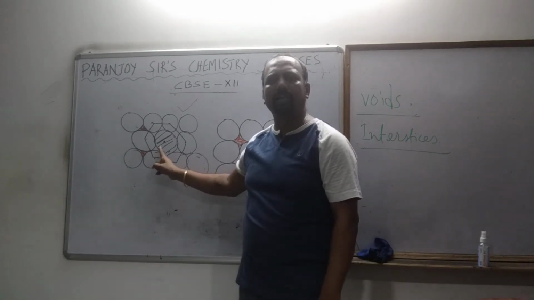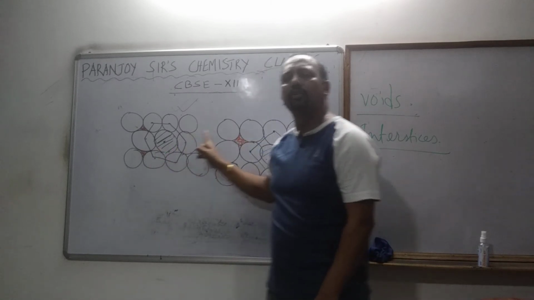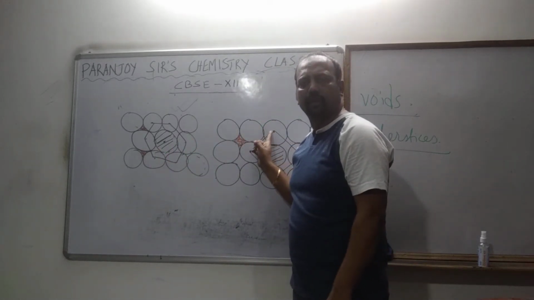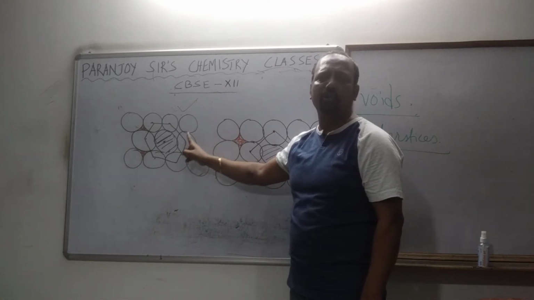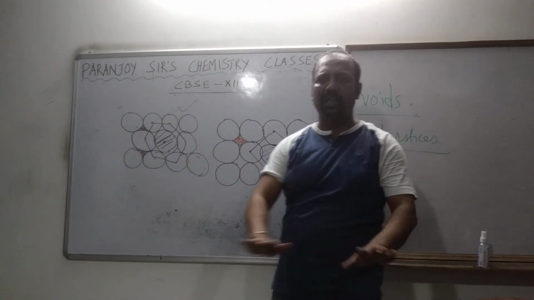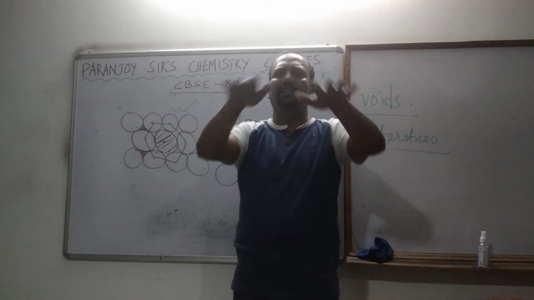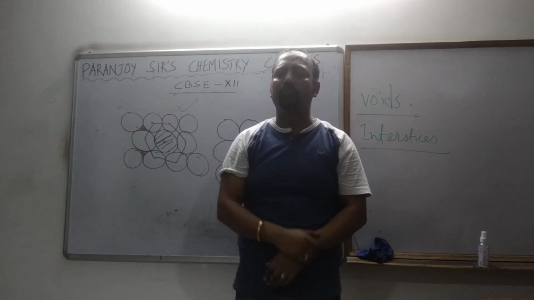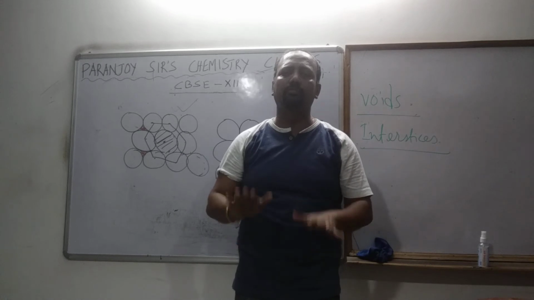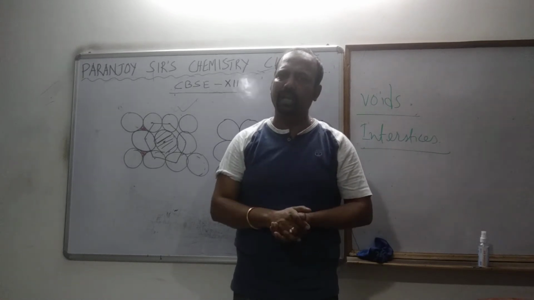Each layer must be hexagonally close packed, not square close packed. Why hexagonally close packed? Because that is more tightly packed. Each layer, first layer, second layer, third layer, fourth layer must be hexagonally close packed. And why? Because that is more tightly packed, right?